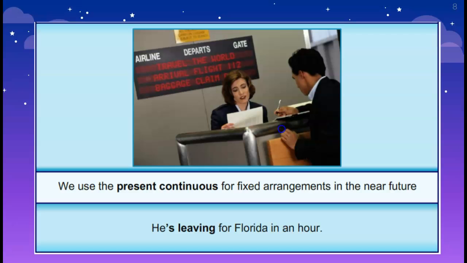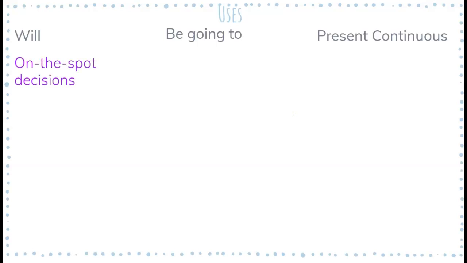Okay. Then, as a summary, I can tell you that we use will, be going to, and present continuous in future simple. We use will for on-the-spot decisions. We can also call them instant decisions, decisions you make in the moment, okay? Versus be going to, that is used for future plans or intentions.